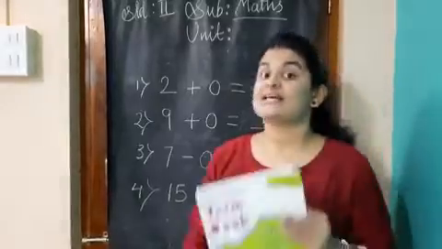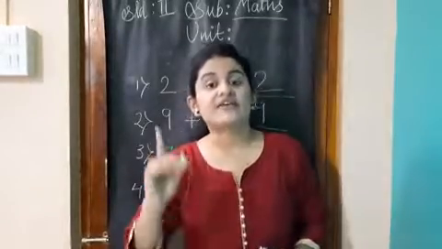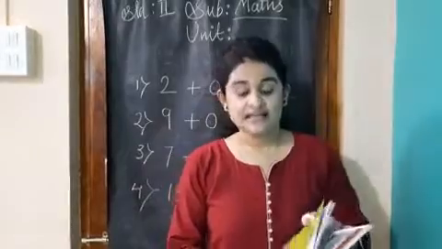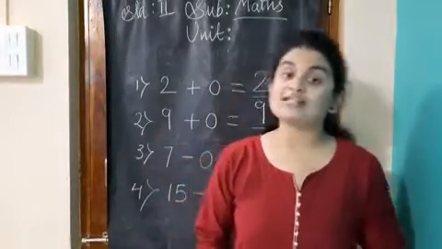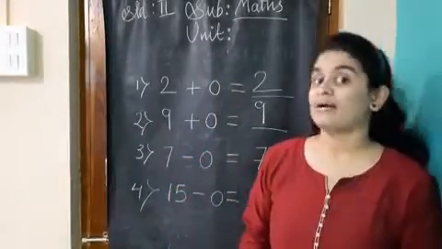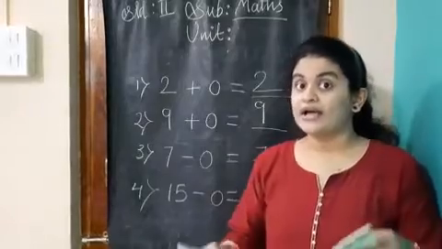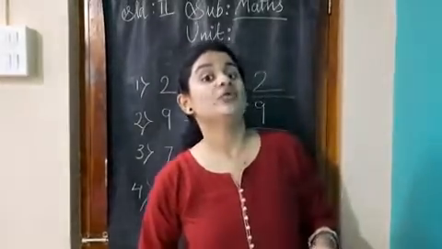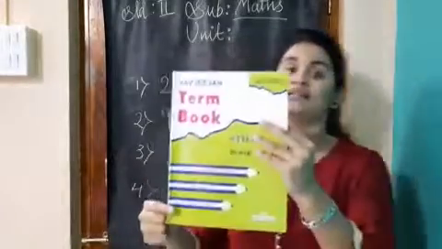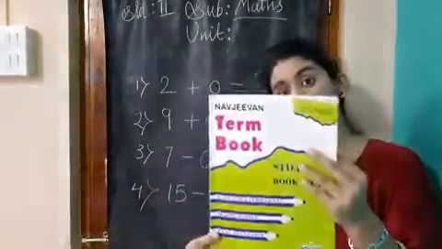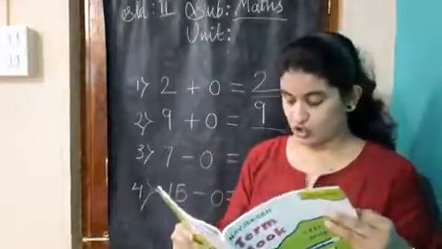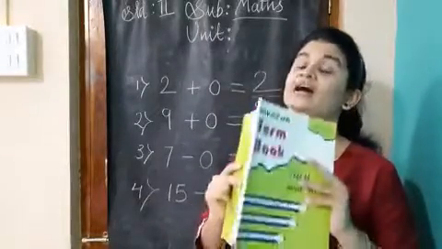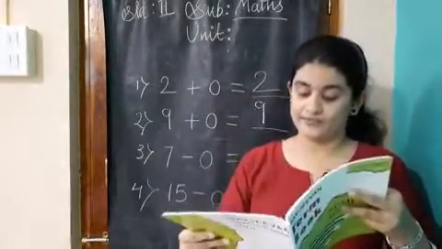So students, now we are going to start with our actual lesson, that is Stories of Addition Part 1. Okay? You can open page number 51 from this book.